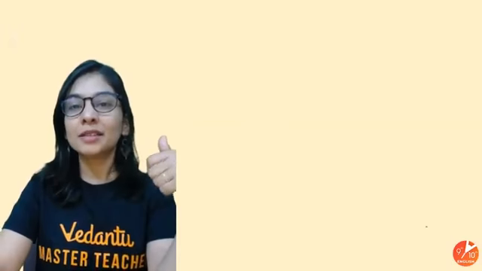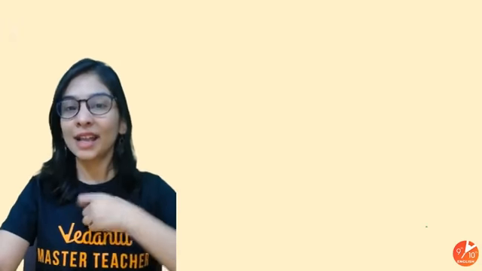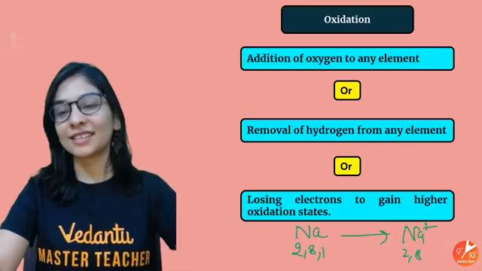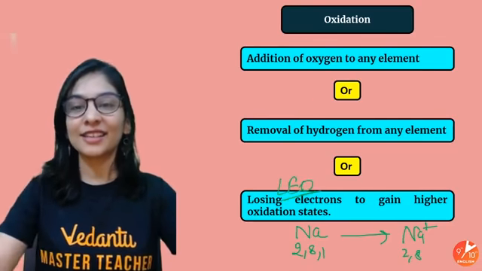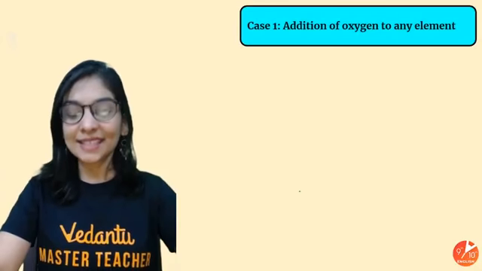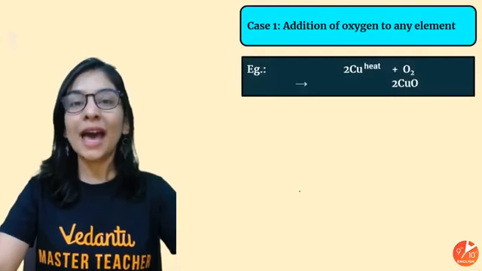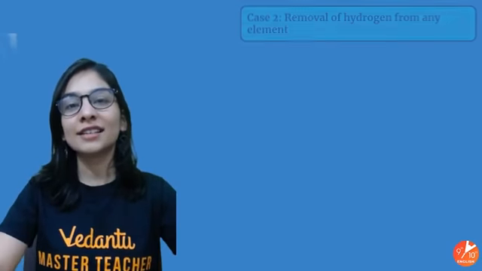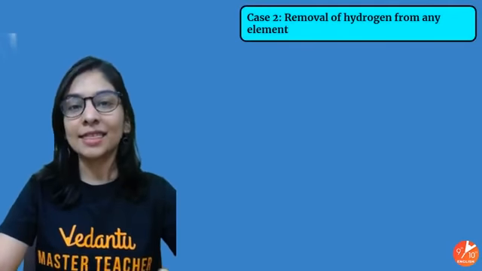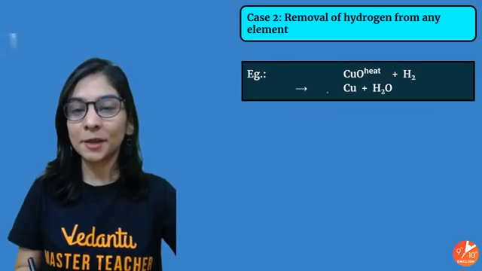You can remember it in the term LEO. Loss of electron is oxidation. LEO, that's LEO. Loss of electron is oxidation. In the same case, we can understand a different kind of example: adding oxygen, I got copper oxide. That's one of the examples of oxidation.